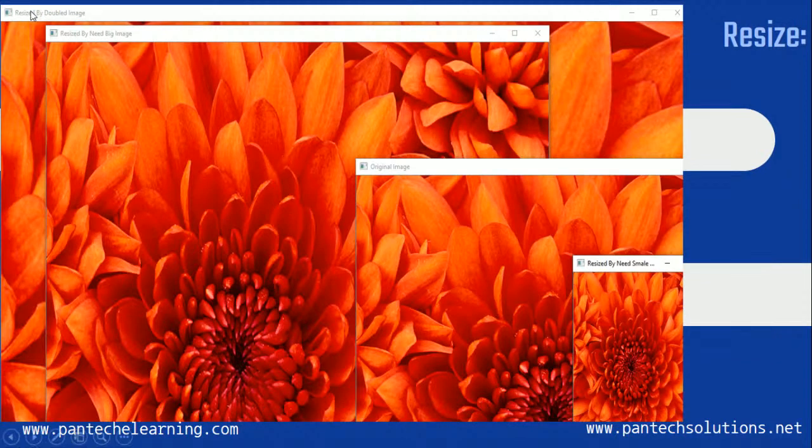This is nothing but double the normal size of the image, then one of the big image, and this is the original image size, and this is nothing but the smaller image size, the last one. Okay, so these are nothing but the different image sizes. And this application,